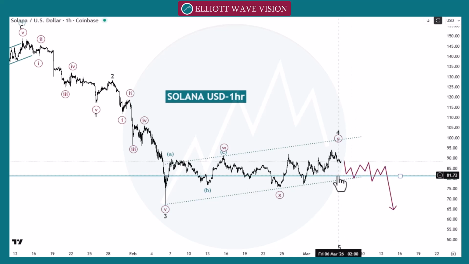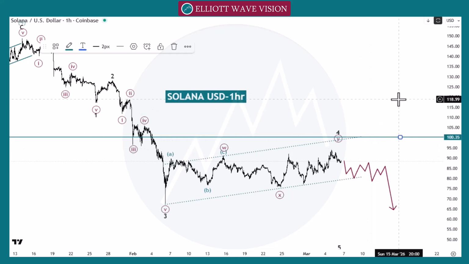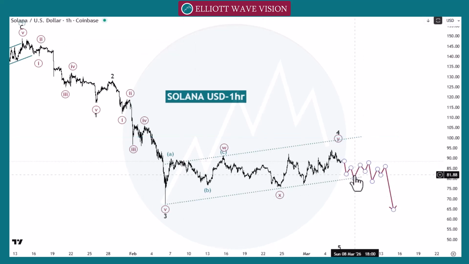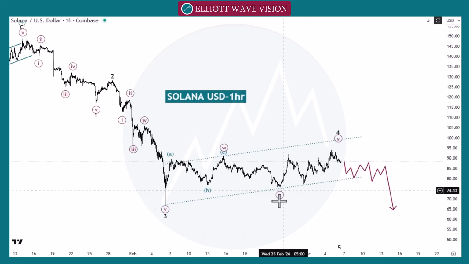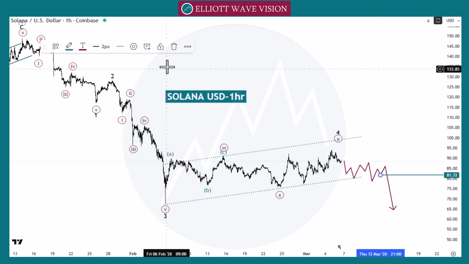If market gives us the pattern above this 100, then we can change our count towards the bullish side. If market gives us the arrival reaction first, high above level A, B and C, then we will go towards the next point 120 group 1 and then 130. So as of now, for the bearish side, we need to wait for this pattern and we need to refine our entry from this wave X to this low, to this inner wave B, this inner wave B to this wave B in lower time frame, in 1 hour or in 15-minute time frame.